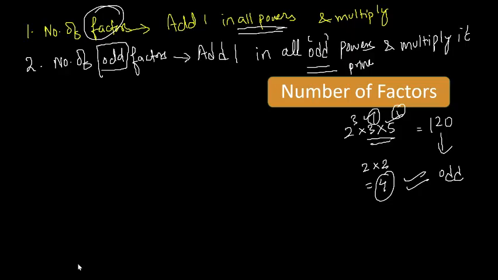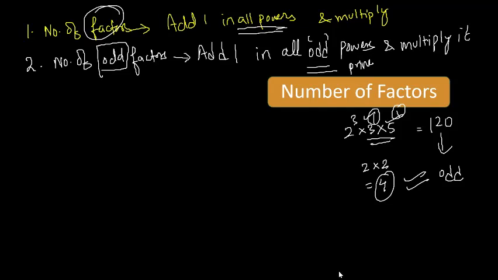Now, tell me what you will do for even. If your question is to find the number of even factors, what will you do? Anyone? Good, Ramkaran. Mehak, right? 12. How did you find it? No, Pratham. Now don't solve for even only. Just see the power of even. No, that will be wrong.